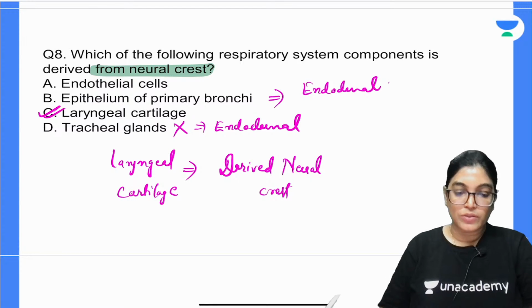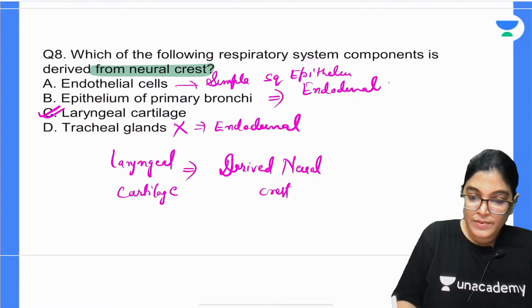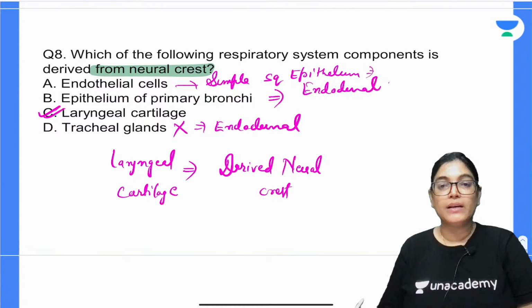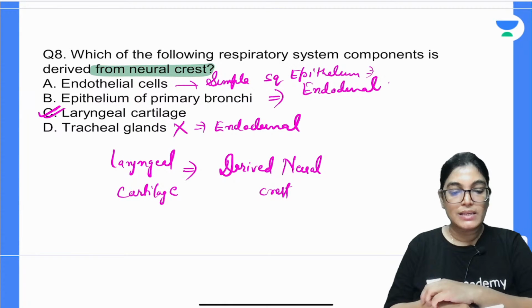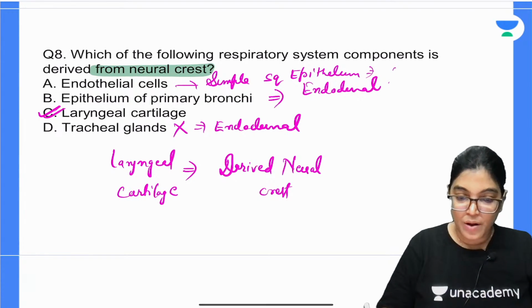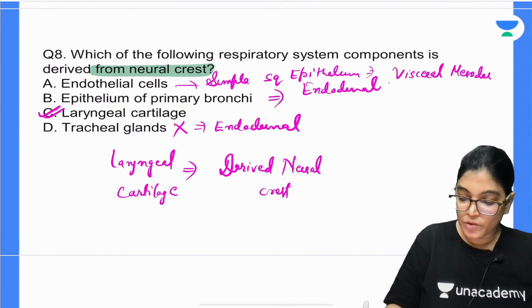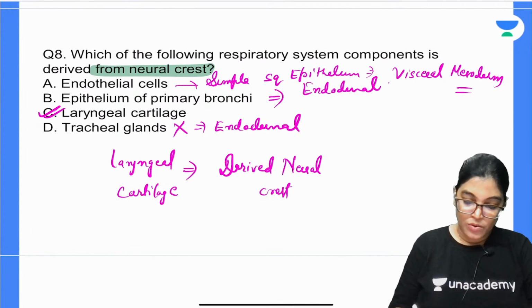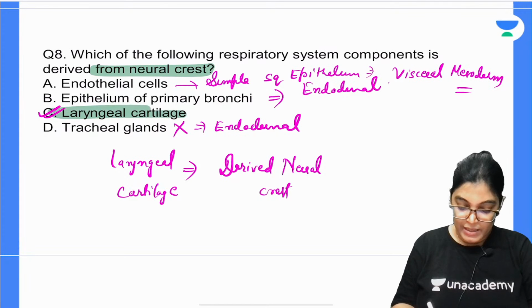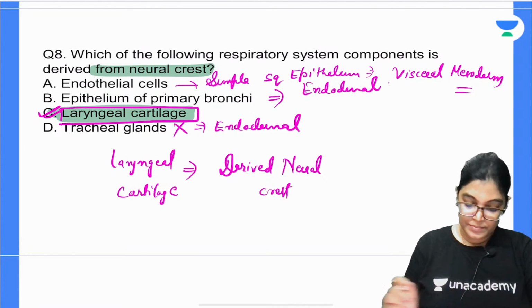Endothelial cells, made of simple squamous epithelium present in the pulmonary linings, are derived from visceral mesoderm. So if we have to pick one, the correct answer is laryngeal cartilage.